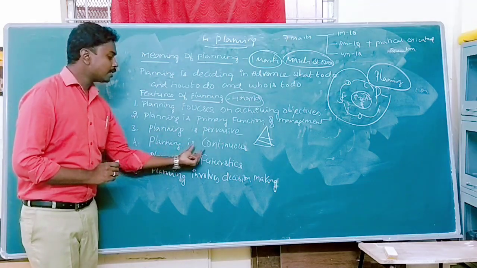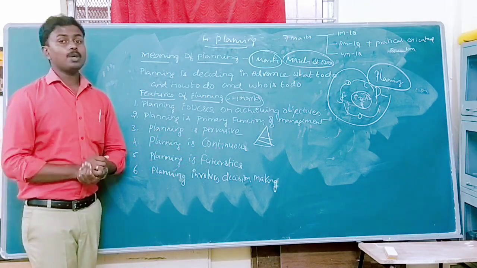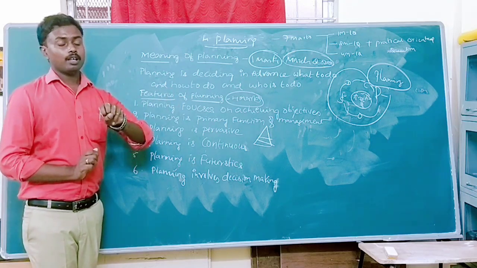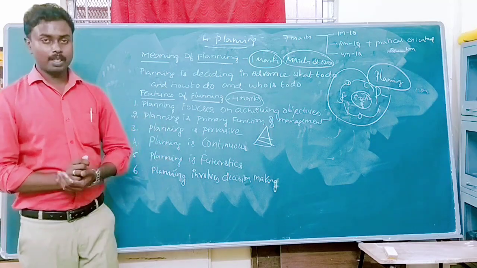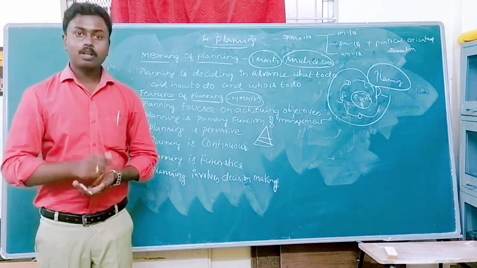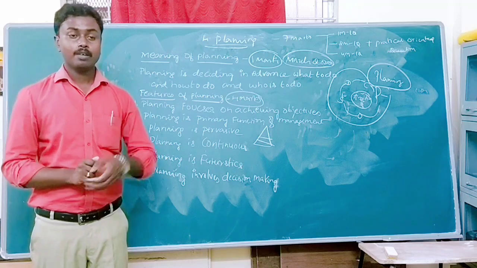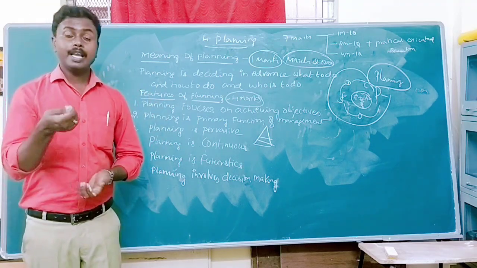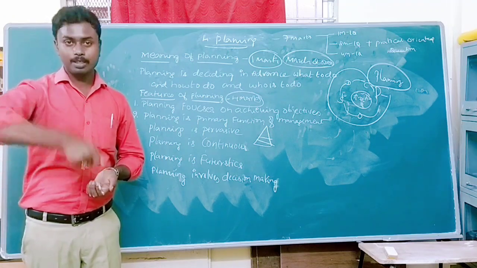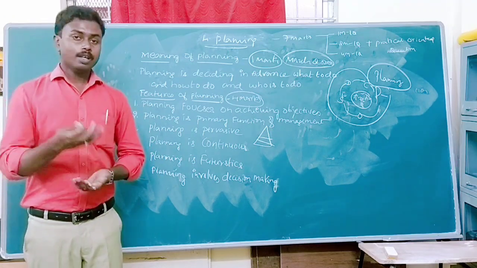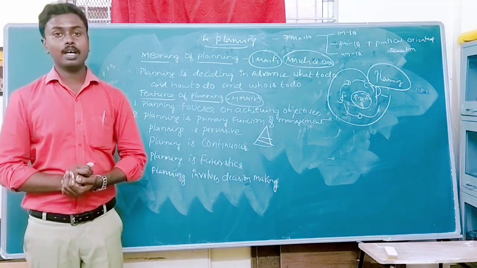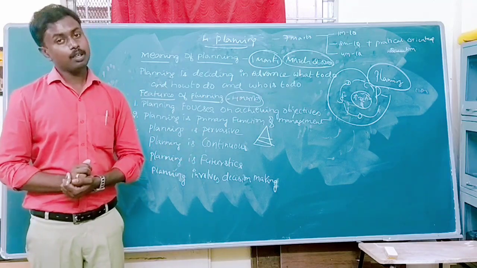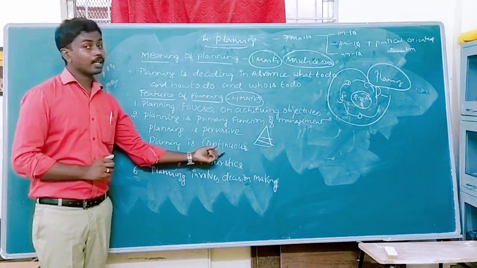Next one, planning is continuous. That means planning is not a one-time event or one-time activity. Planning has a specified period of time. It may be 1 month, quarterly or yearly. We can draw the plan. Even if we want to make any modification, we can make changes. Also, based on requirements or situation, we can modify the plan to achieve the organizational goal. This is called planning is continuous.